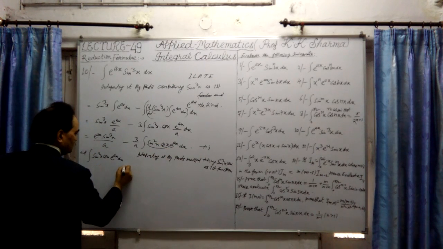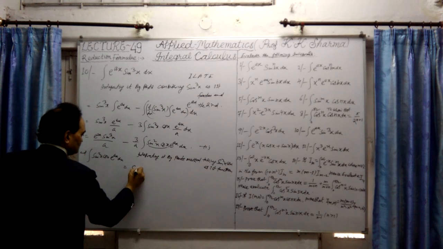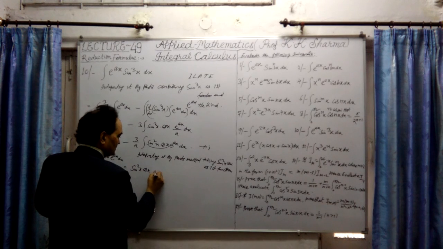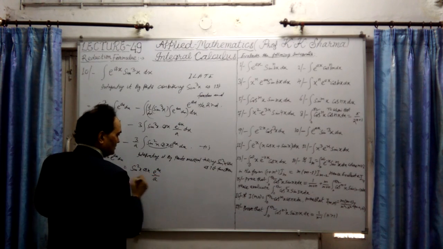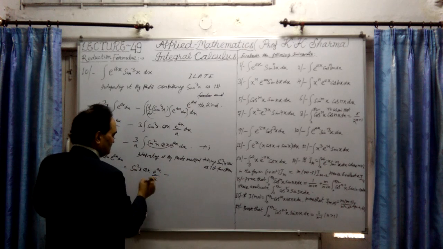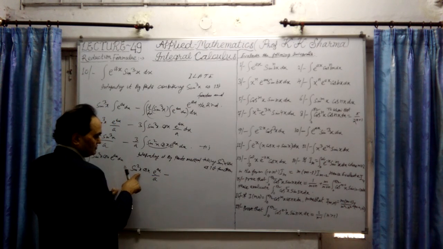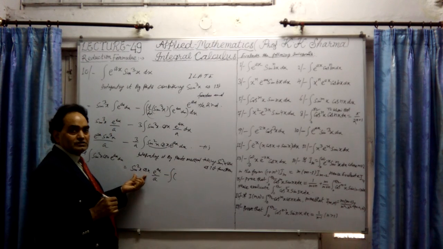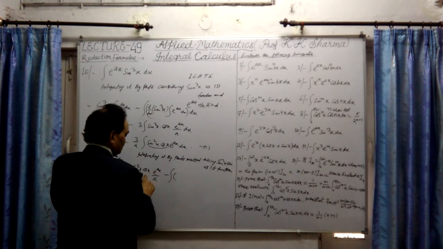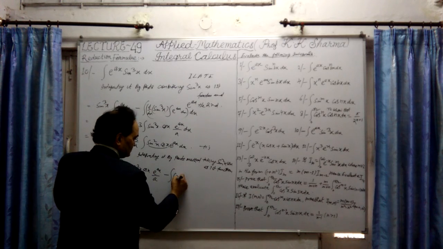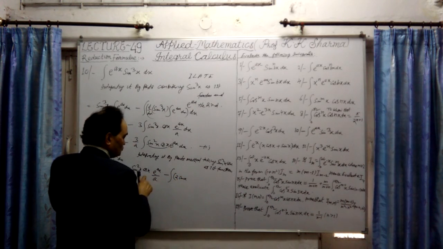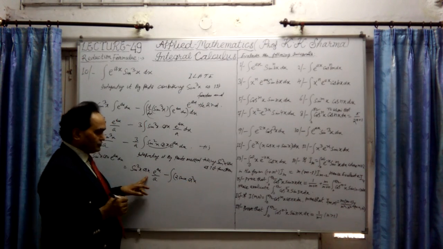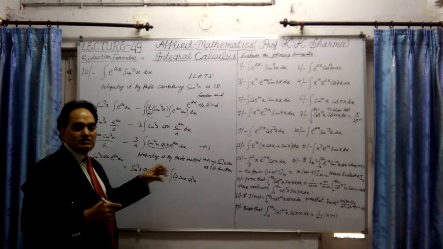Taking this, therefore this will be integrated as sin square x into cos x as it is. Integration of e^(ax) is e^(ax) upon a. Minus, now the differentiation of this will be by the product rule, the derivative of sin square x cos x. So let me first differentiate sin square x, which is 2 sin x into cos x, again into cos x, so cos square x. Why? Because cos x is already there. Sin x is again differentiated.